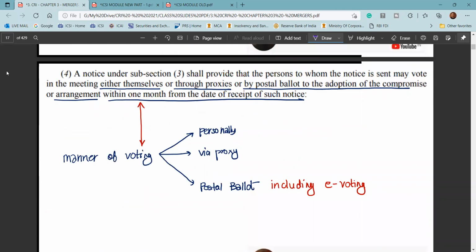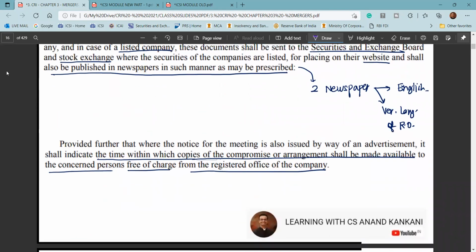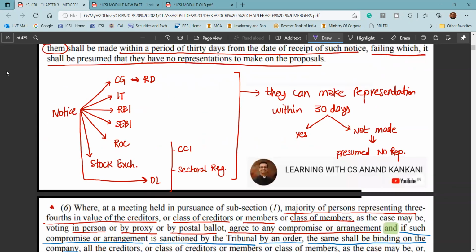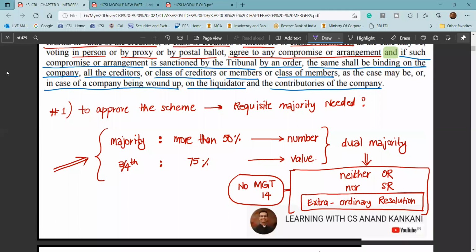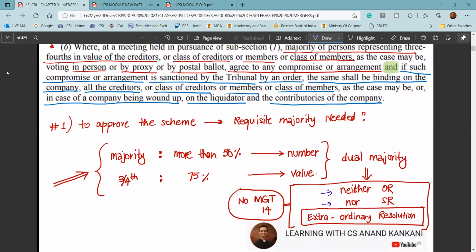Then how the voting would be done, either in person, via proxy, or through postal ballot. So this is there. Thereafter, in the meeting, how the resolutions would be passed. So we will pass an extraordinary resolution, and this is neither an ordinary resolution nor a special resolution. It requires majority in number and 3/4 in value. This can again be one of the questions, that the resolution passed in the meeting is neither an ordinary resolution nor a special resolution. So comment. So in that case, explain this.